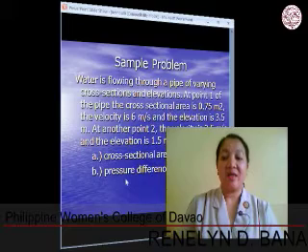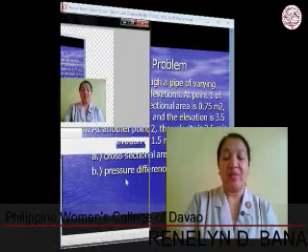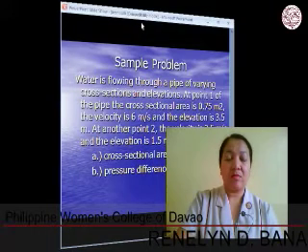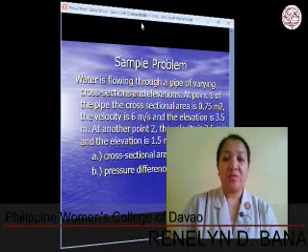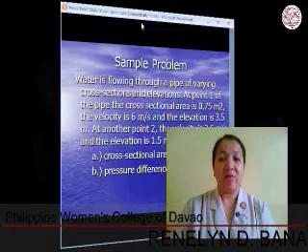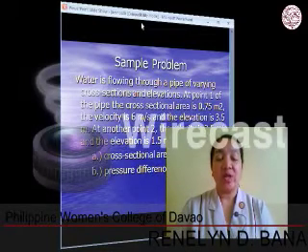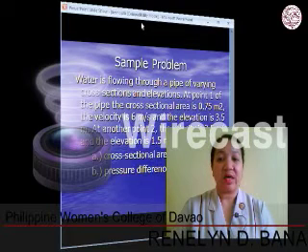We can apply this in this particular problem. Water is flowing through a pipe of varying cross-section and elevations. At point 1 of the pipe, the cross-sectional area is 0.75 square meter.